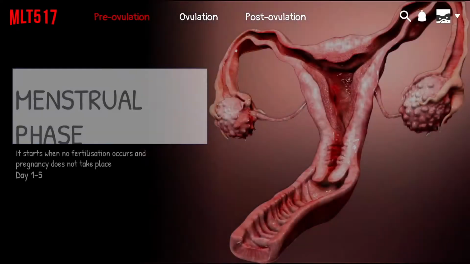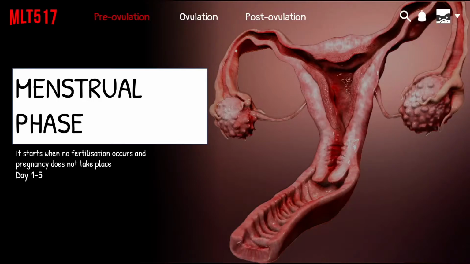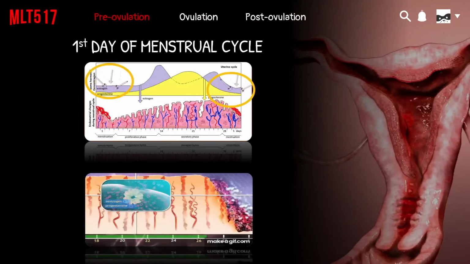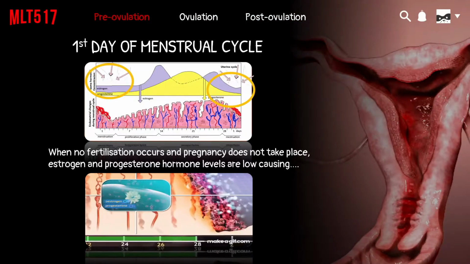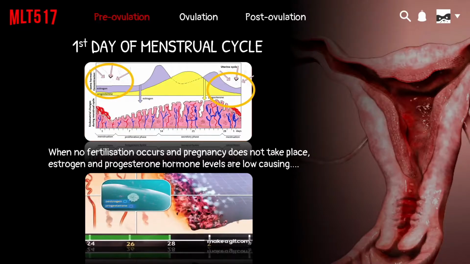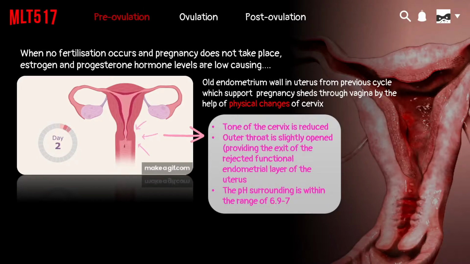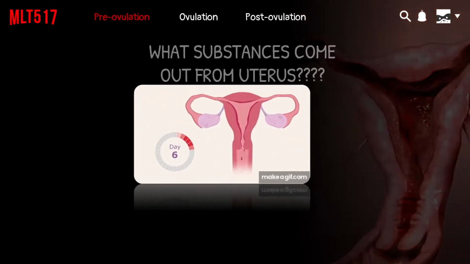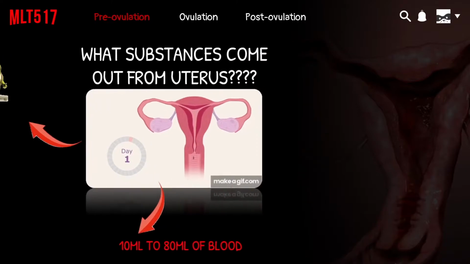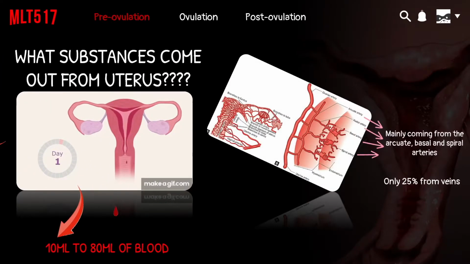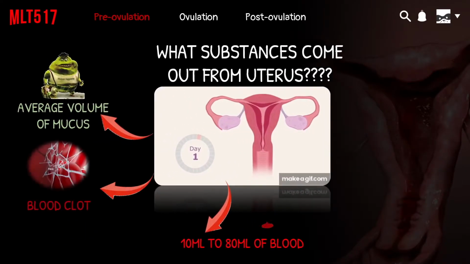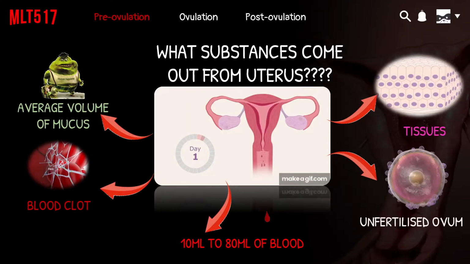Simultaneously, this process begins with the uterine phase on the first day of menses, when no fertilization occurs. In this phase, estrogen and progesterone hormone levels are low. As you can see, these are the few physical changes of cervix that help to remove the thickened lining of old endometrium wall. During this phase, mucus blood, which mainly comes from the arcuate, basal, and spiral arteries, come out from uterus. Blood clots, tissues, as well as an unfertilized ovum.